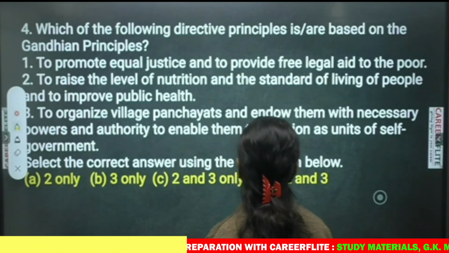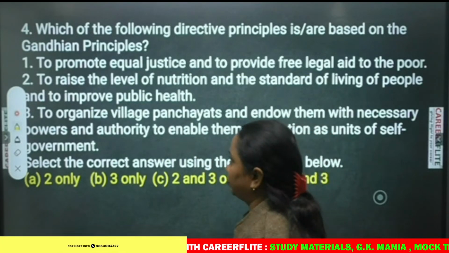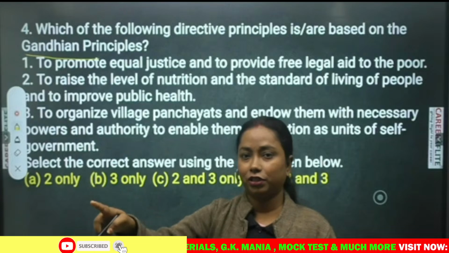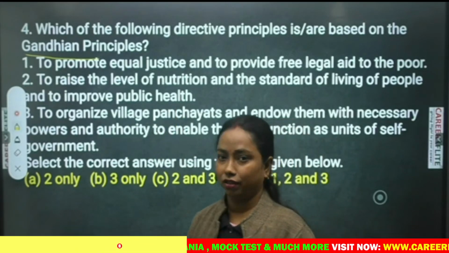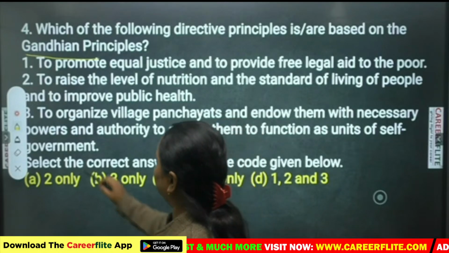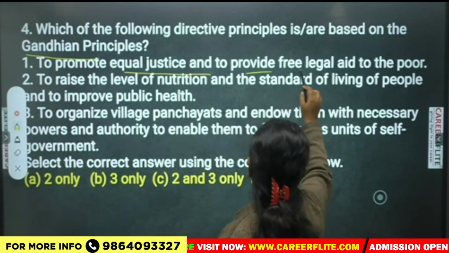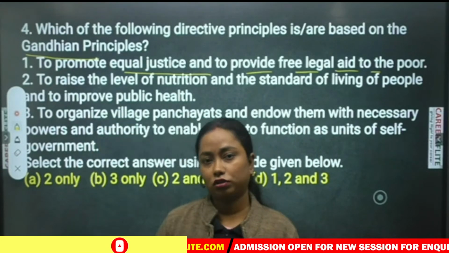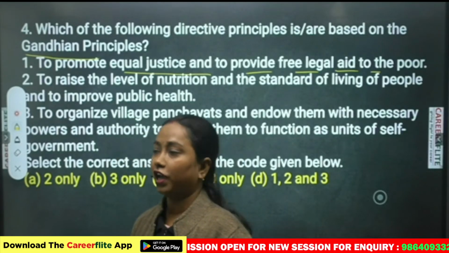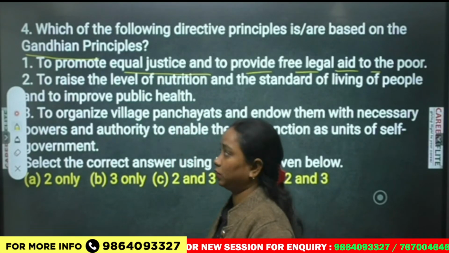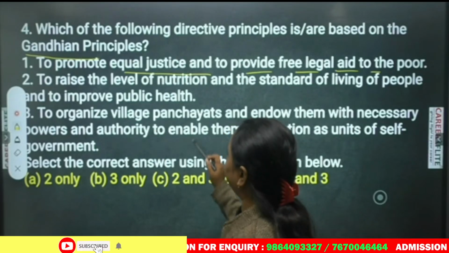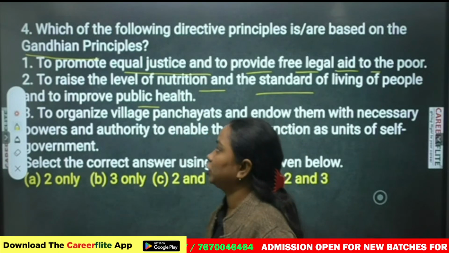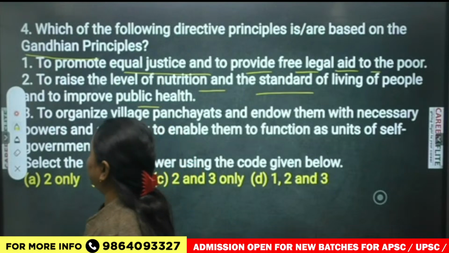Which of the following directive principles is or are based on the Gandhian principles? Now it talks about Gandhian principle. First we have seen about liberalistic principles, and this one is asking about the Gandhian principles. So let's see the first option: to promote equal justice and to provide free legal aid to the poor. This is in Article 39. This one goes for the socialistic principles and not the Gandhian principle. Second one, to raise the level of nutrition and the standard of living of people and to improve public health. Similarly, this one also is a socialistic principle and not a Gandhian principle.